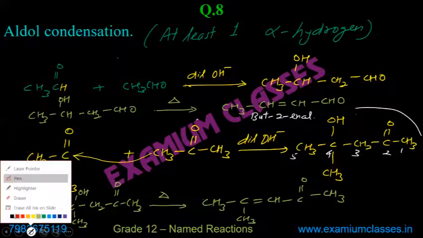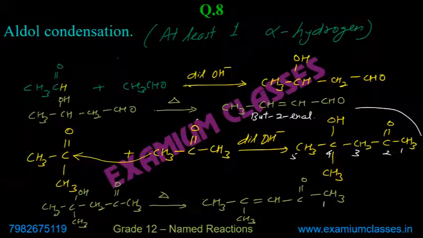If you name it, it will be 1, 2, 3, 4, 5. Again at 4 you have a methyl and nothing else.